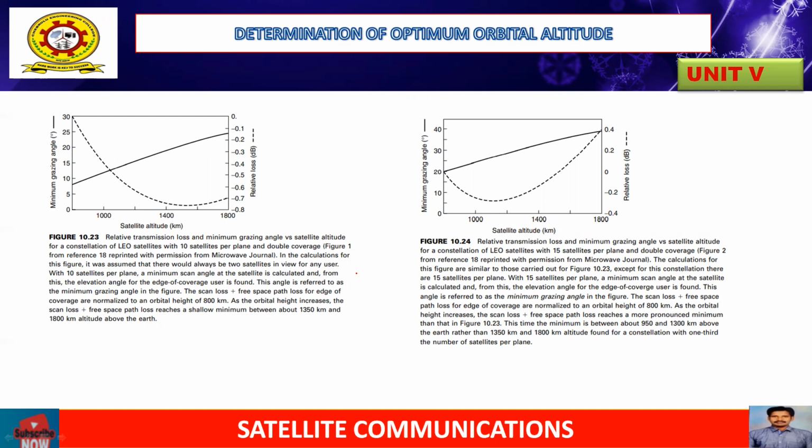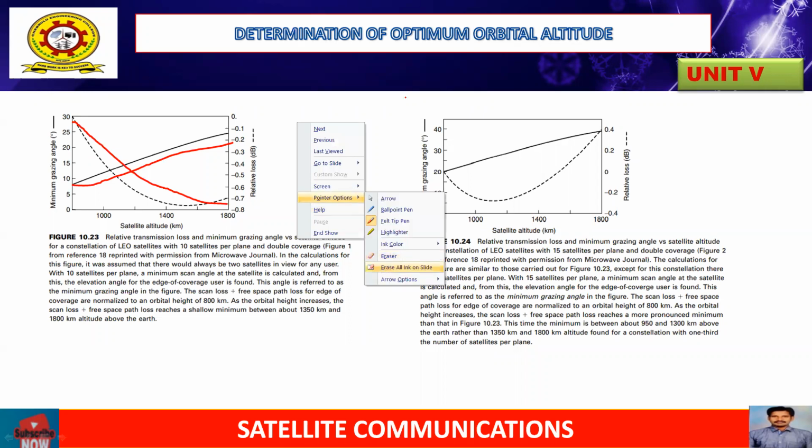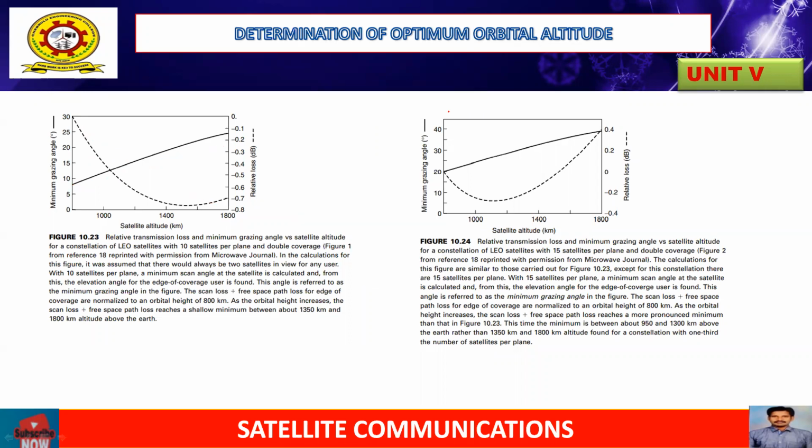As orbital height increases, scan loss and free space path loss reach a minimum, which is between 1350 kilometers and 1800 kilometers. In this way we decrease the relative loss and increase the grazing angle for this optimum orbital altitude. So it is a very good statistical graph for examination.